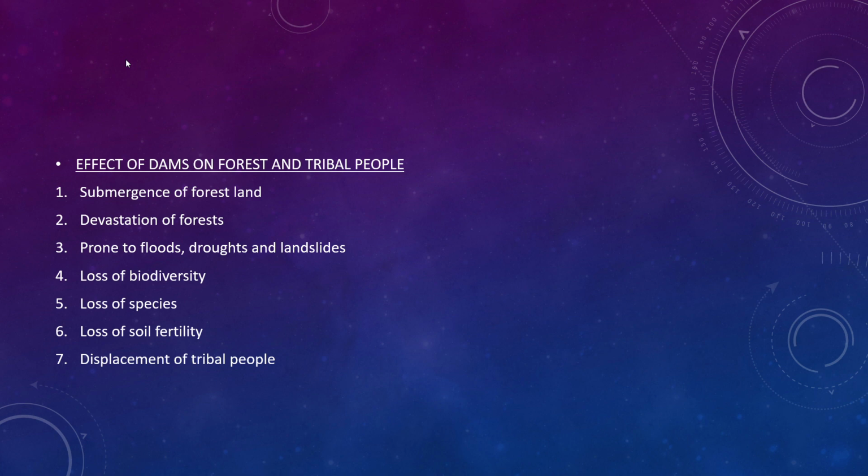Silent Valley, Palakkad: once the government was ready to build a dam there, but the people protested because they wanted to preserve the biodiversity of Silent Valley. Next is loss of species. A lot of species, plants, medicinal plants are there, then timber. These are all okay, but still animal species. What happens once the animal species are lost? That is also a serious effect of dams in forests.